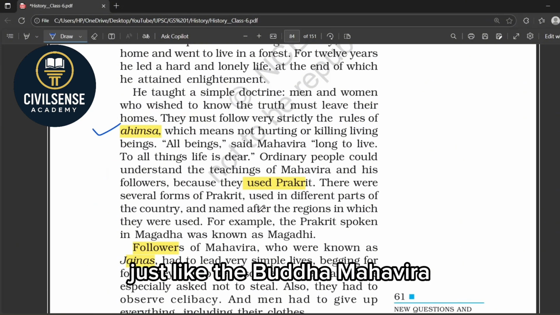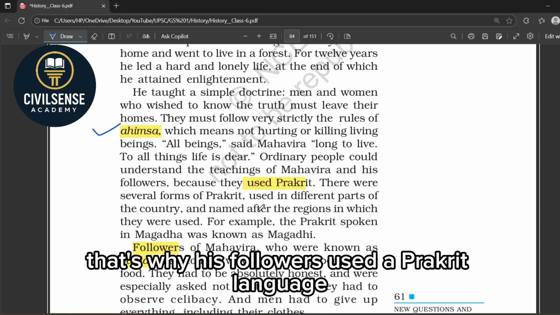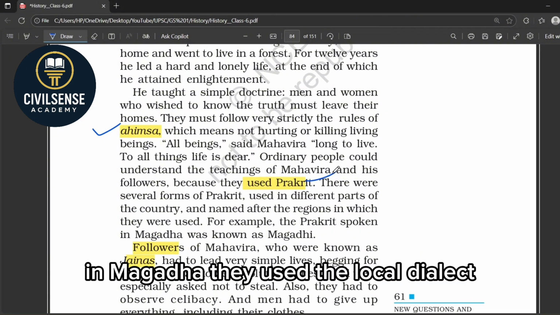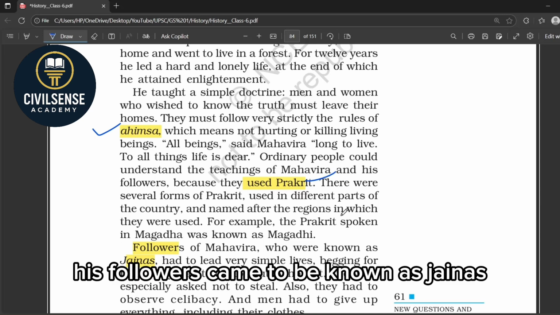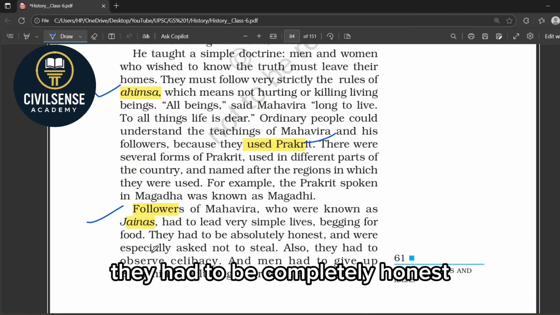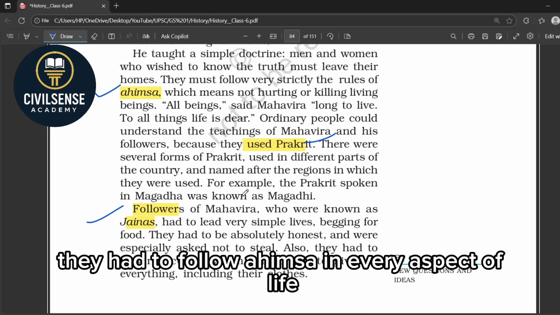Just like the Buddha, Mahavira also wanted his teachings to be understood by common people. That's why his followers used Prakrit language instead of Sanskrit. For example, in Magadha, they used the local dialect called Magadhi Prakrit. His followers came to be known as Jainas, and they were expected to follow very strict rules. They had to be completely honest, and they should not steal. They had to observe celibacy, and of course, they had to follow ahimsa in every aspect of life.